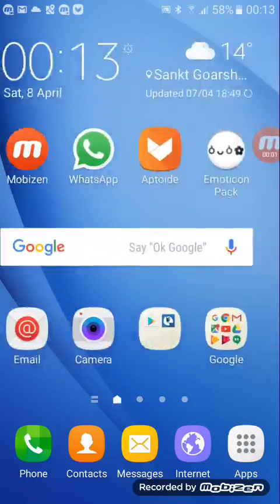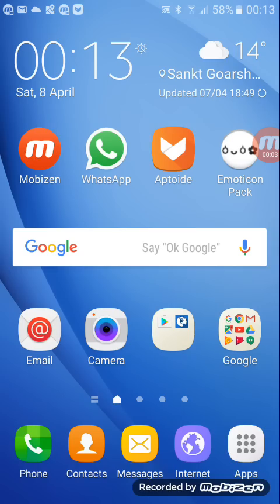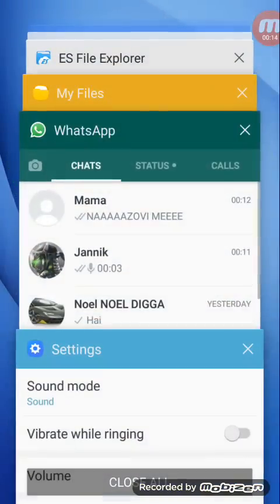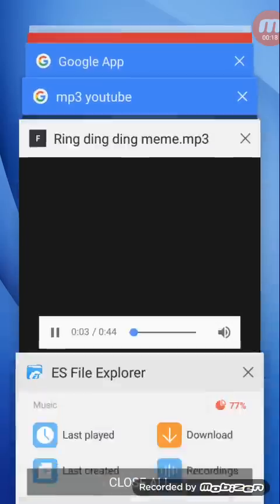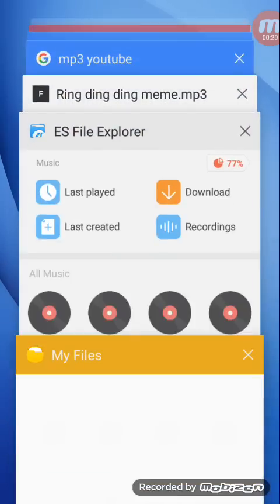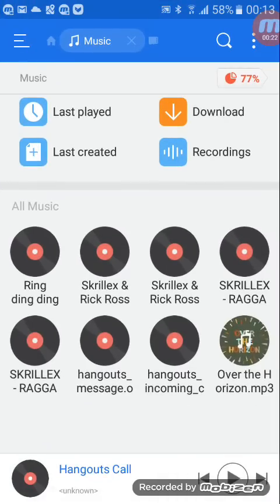Guys, and I'm here today to show you how to set a ringtone on your phone, like when somebody calls you. Okay, let's get started. First off, you want to download the app called ES File Explorer. Let me show you. Yep, there it is.